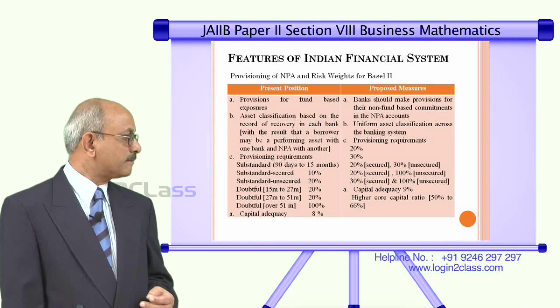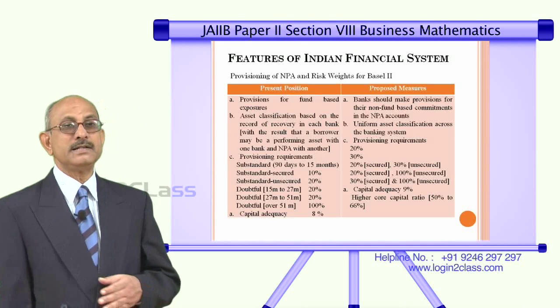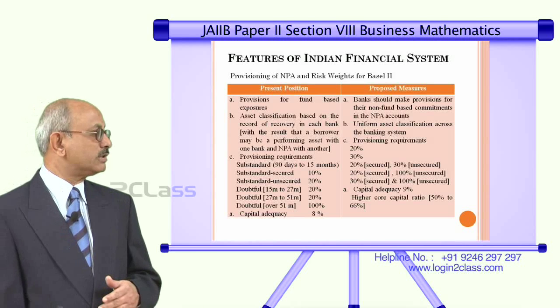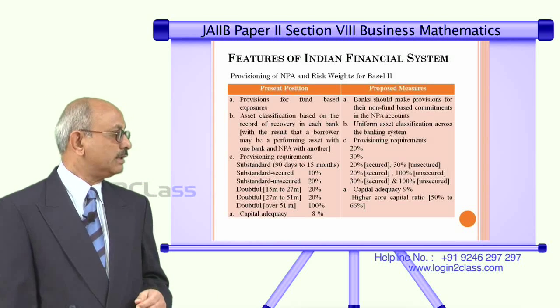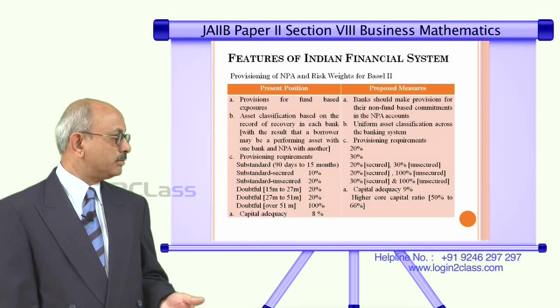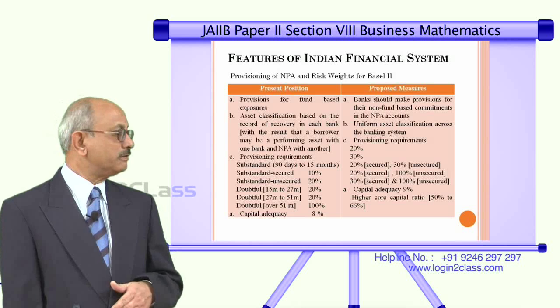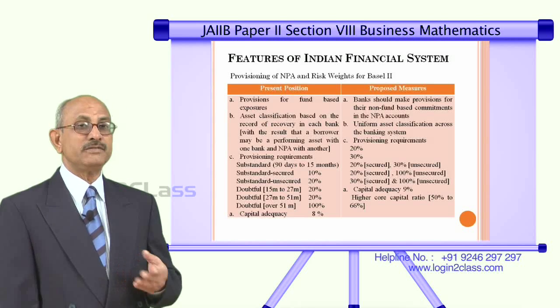And in the case of doubtful assets, again there is a demarcation between secured and unsecured. In the case of 15 months to 27 months for doubtful, they have made it 20% for secured and 30% for unsecured. Similarly, for 27 months to 51 months, they have made it 20% for secured and 100% for unsecured.